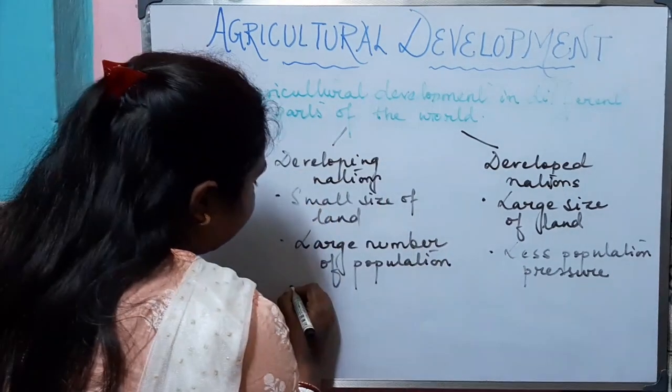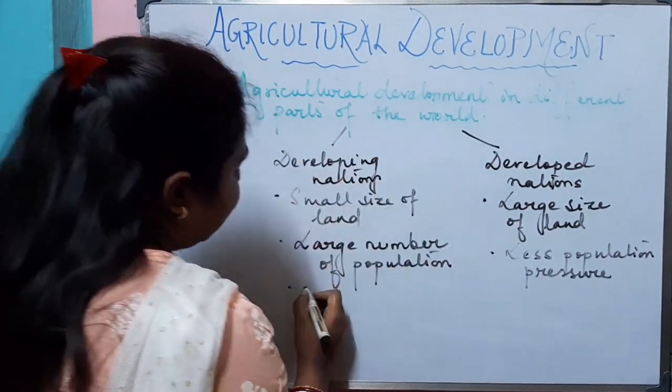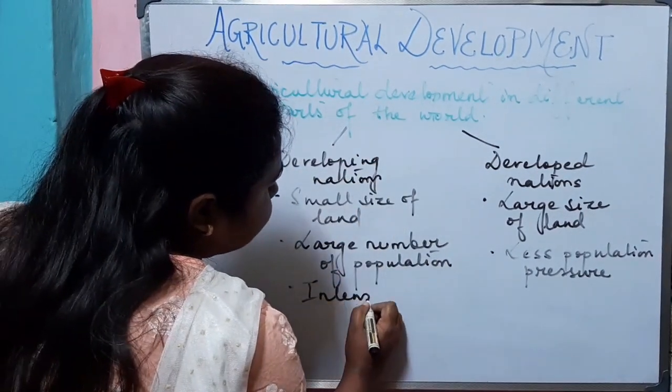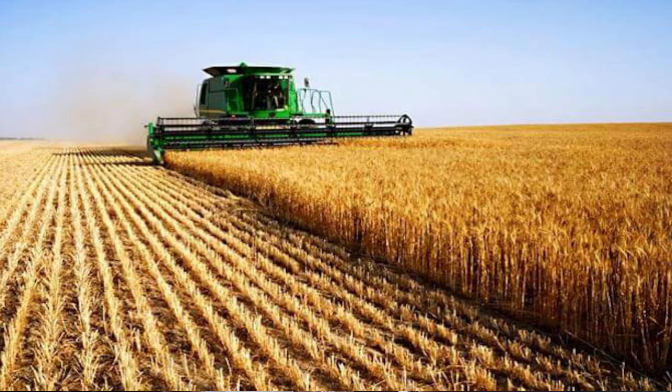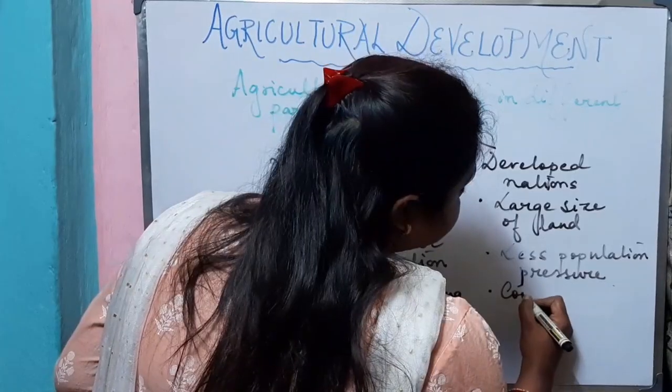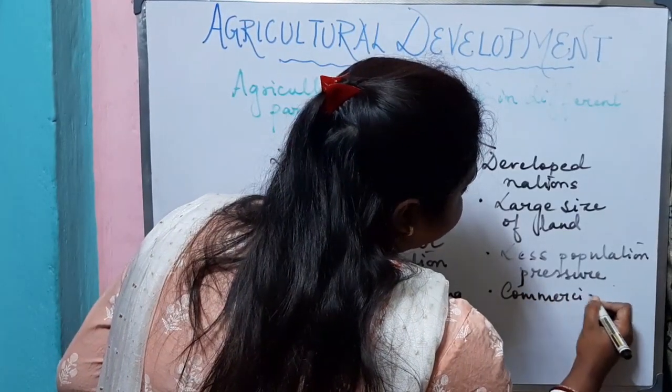Here in developing nation we will see that mostly people practice intensive farming. In developed nation it is commercial farming.